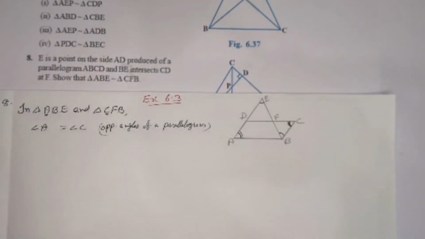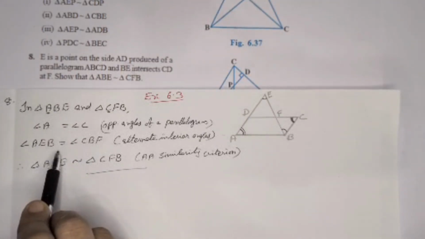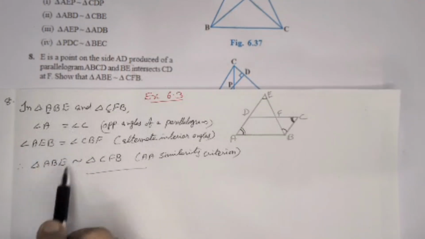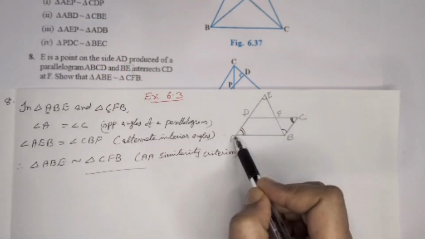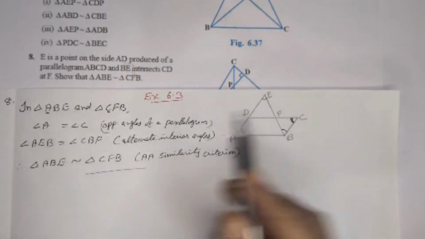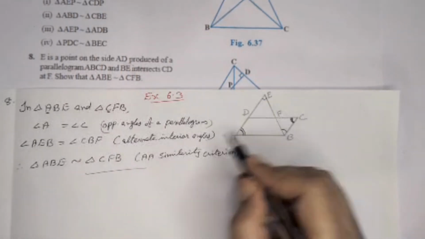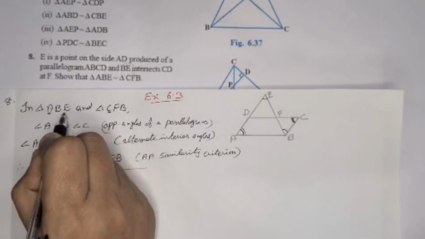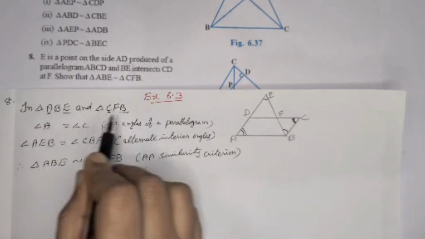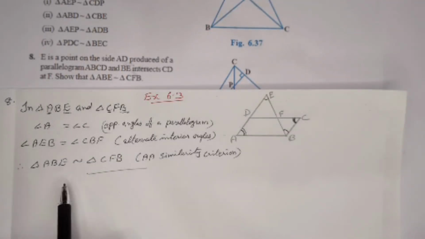That we can write: angle A is equal to angle C. Again here, angle AEB is equal to angle CBF. These two angles are alternate interior angles. So E and B, we are marking, we can see that two angles are equal. Therefore, by AA similarity, we can write these two triangles are similar.